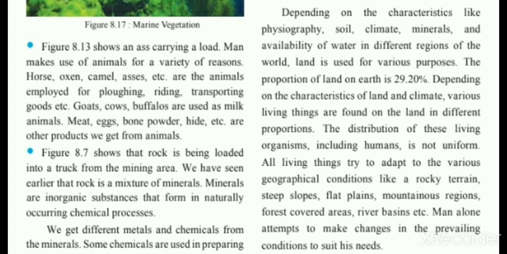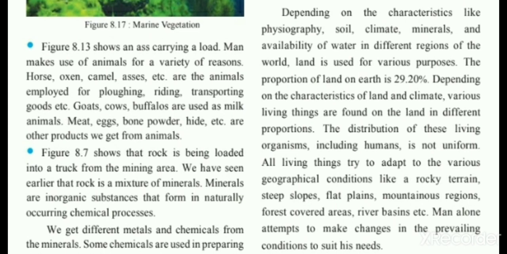The proportion of land on earth is 29.20%. Depending on the characteristics of land and climate, various living things are found on the land in different proportions. So here there are different characteristics of land, such as physiography, which kind of soil is there, which kind of climate is there, which kind of minerals are available there, and how much water is available there.